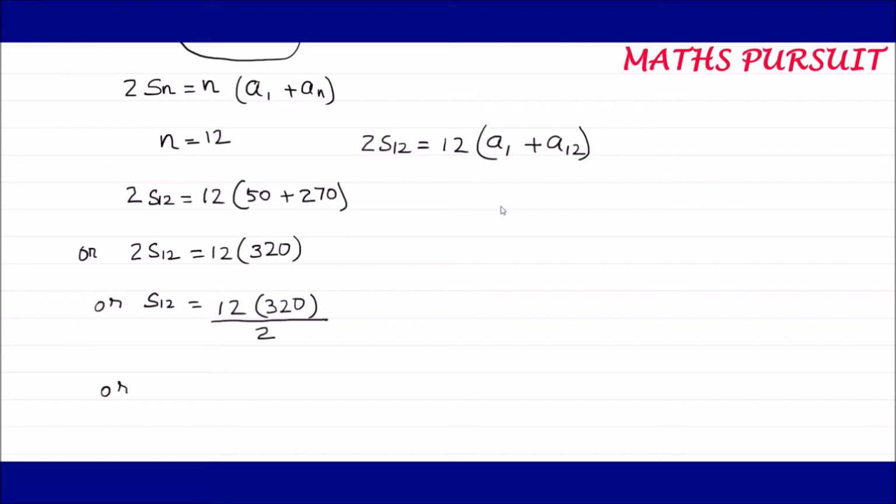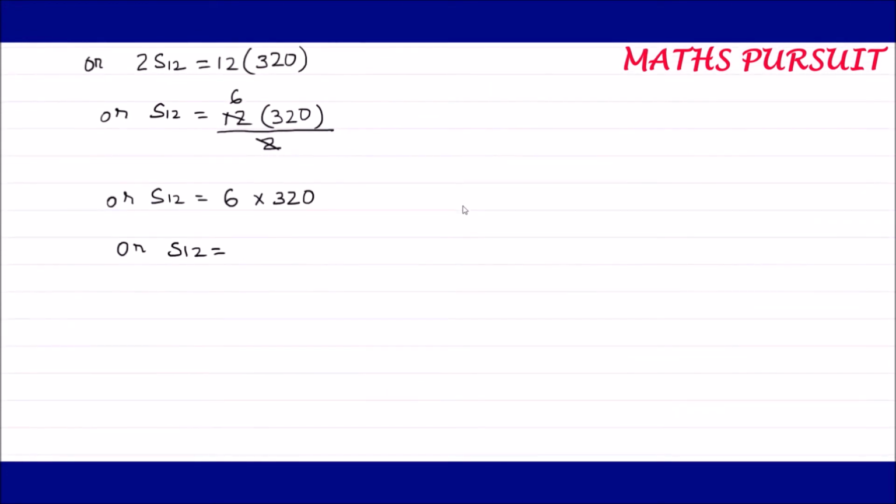Or I can write S12 is equal to, 2 sixes are 12, so this 12 and this 2 cancel out, and we are only left with 6 here. So I can write 6 into 320. Or S12 is equal to 6 into 320.